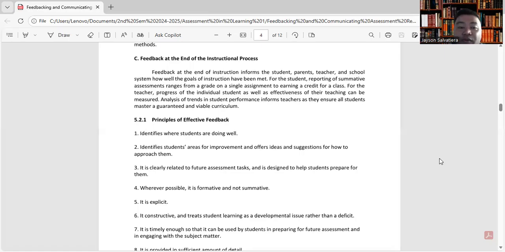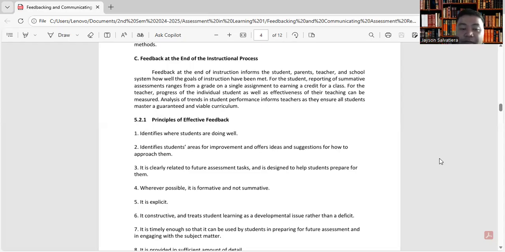Okay? So, kailangan nakikita mo kung mayroon bang nangyayaring improvement sa mga students at ano-ano yung mga area na kailangan pang improve. Number three, it is clearly related to future assessment tasks and is designed to help students prepare for them. So makikita mo kasi dito ay kung kaya ba nilang makumpleto or kaya ba nila yung mga susunod na mga performance task or assessment task.